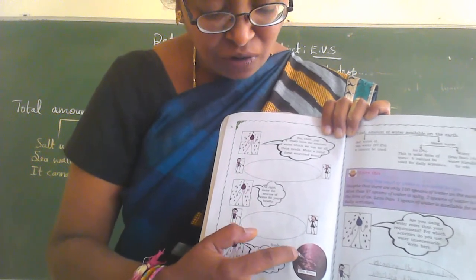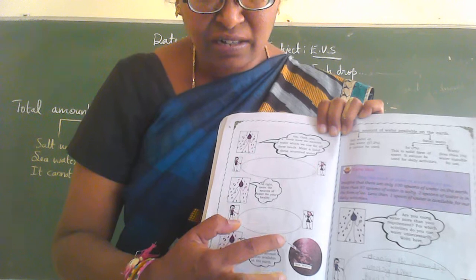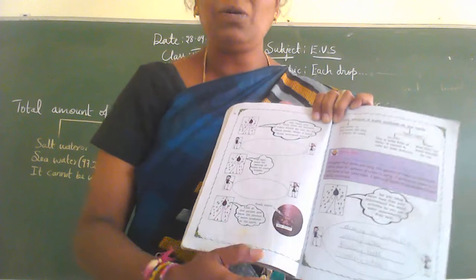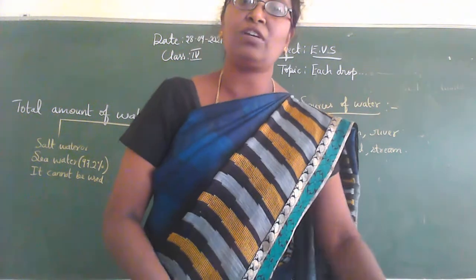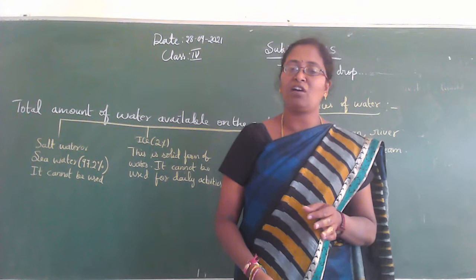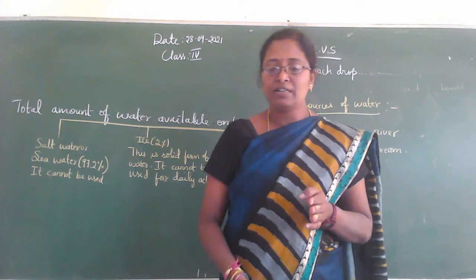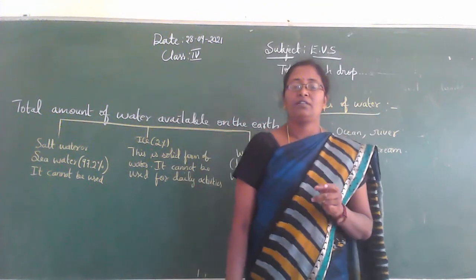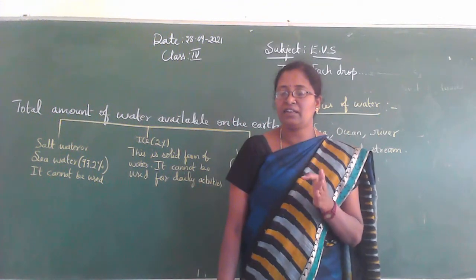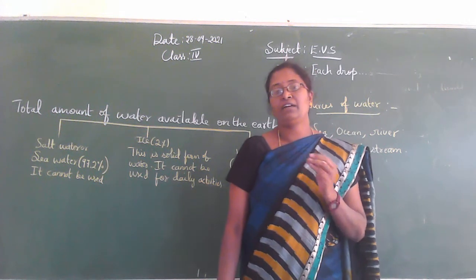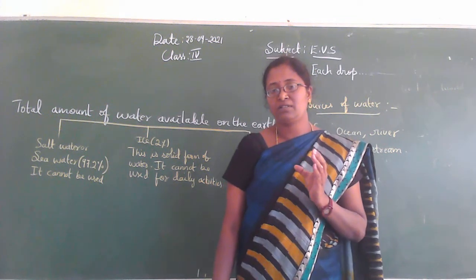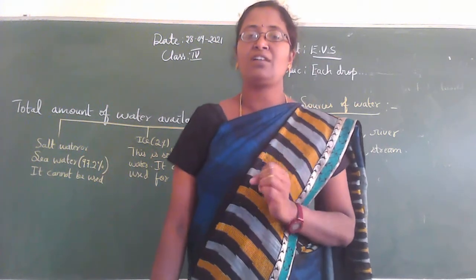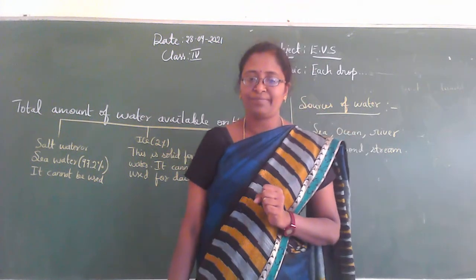Only a little amount of water is available on the earth, that is fresh water. The remaining water is what is that? Sea water, salt water. This water is unfit for drinking. You cannot drink that water because it is salty water. Sea water has a salty taste, isn't it? It is not fit for drinking because the taste of sea water is salty. That's why it is unfit for drinking children.